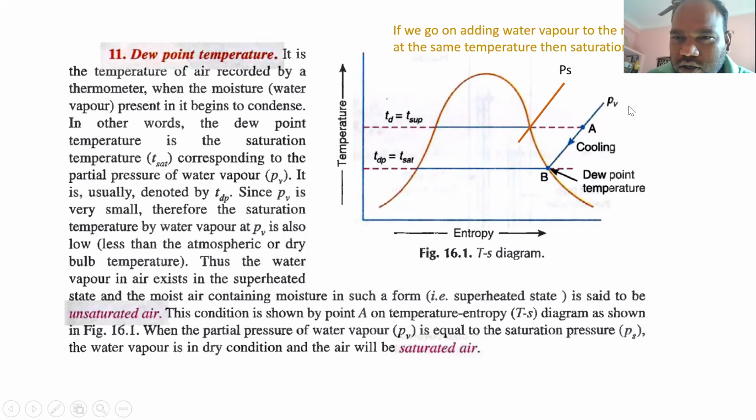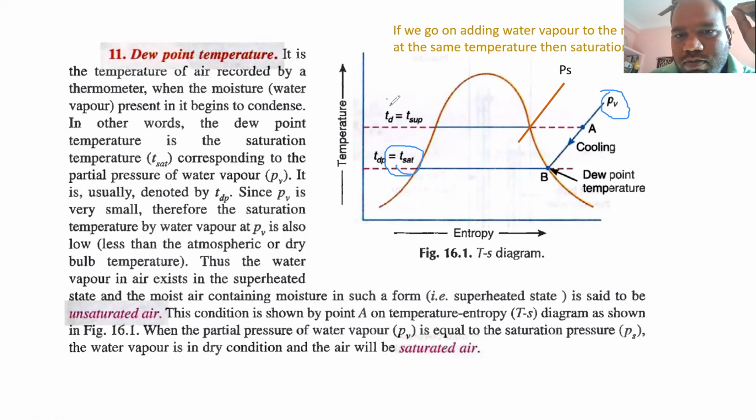So this is your water vapor pressure. So corresponding to that line, this is the TH diagram. This is the constant pressure line, and this point will be the dew point temperature, the saturation temperature corresponding to this pressure.